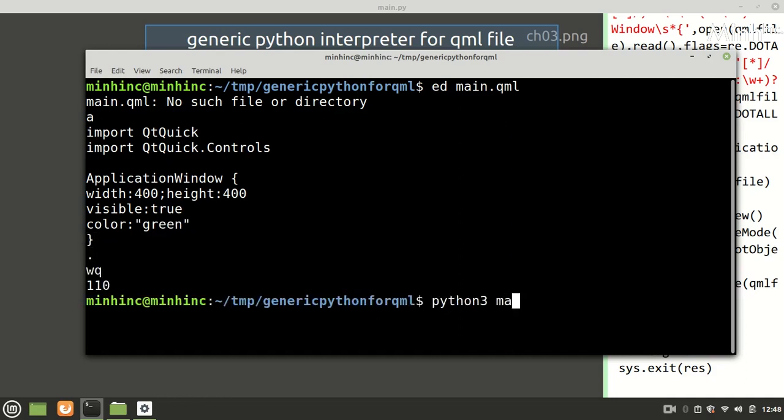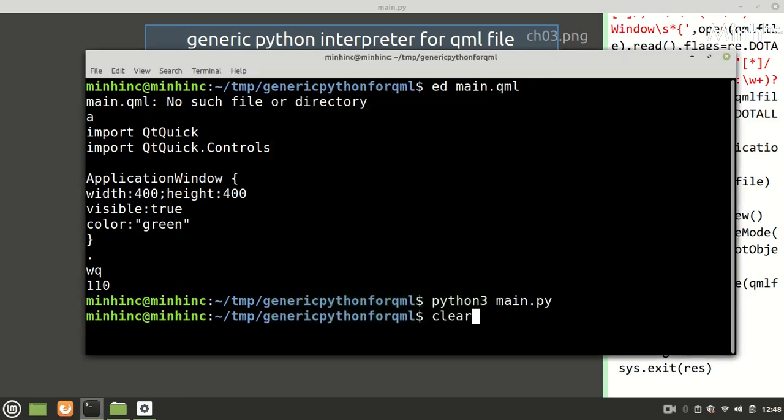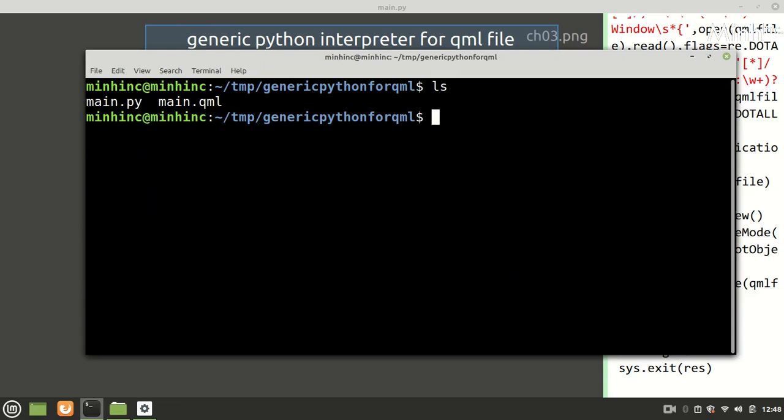So Python main, so we have two files, main.py and main.qml. It is taking.